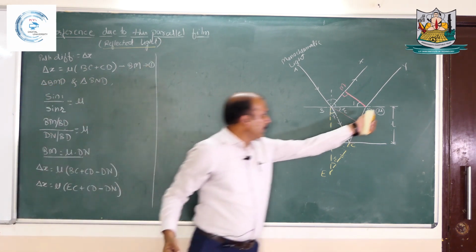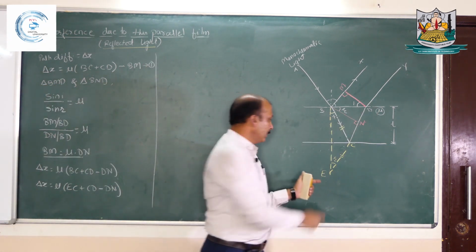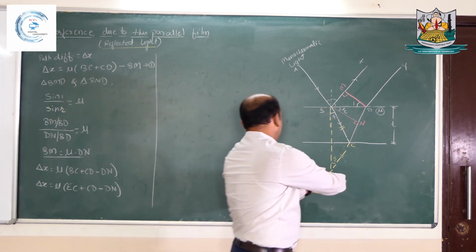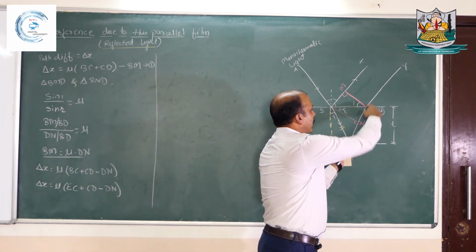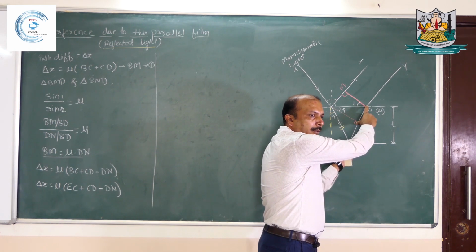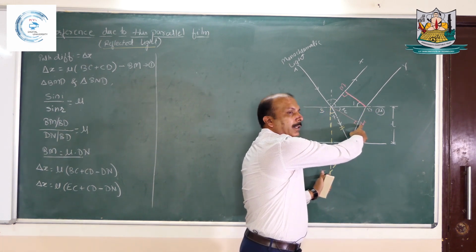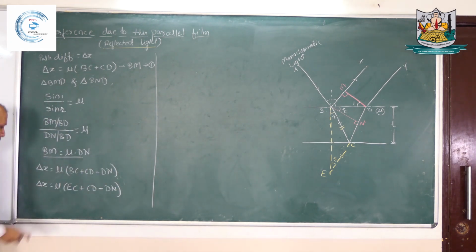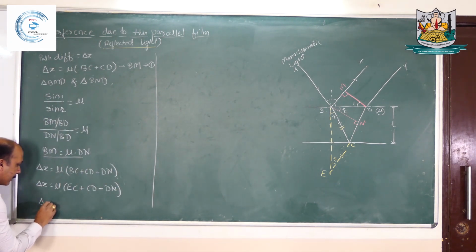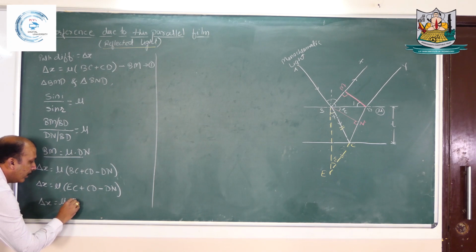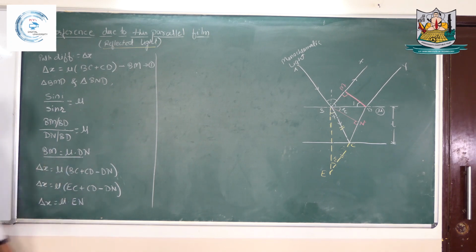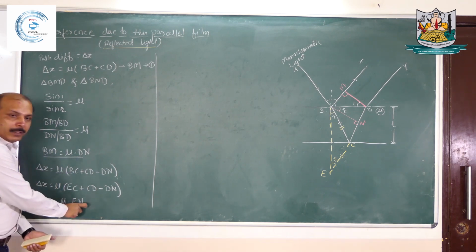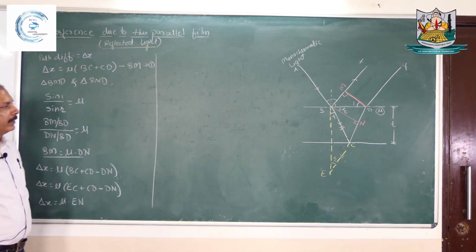This DE is a straight line. So we are considering here EC plus CD minus DN. So what will remain here? EN, right? So for this I can write the path difference in this relation: delta x will be mu into EN. So only one term is unknown here to know the path difference.